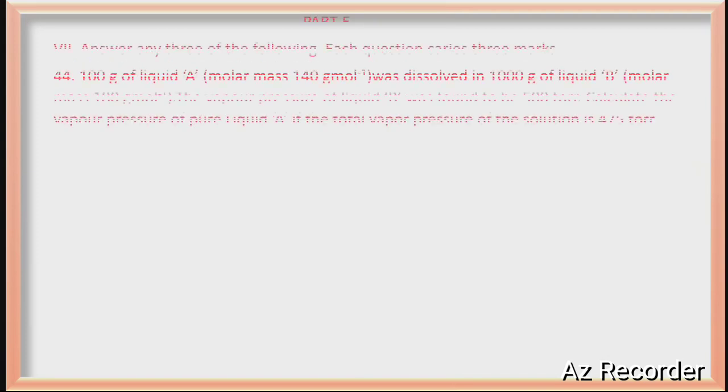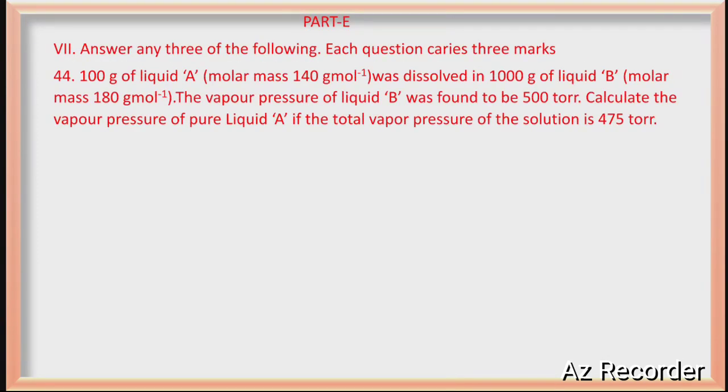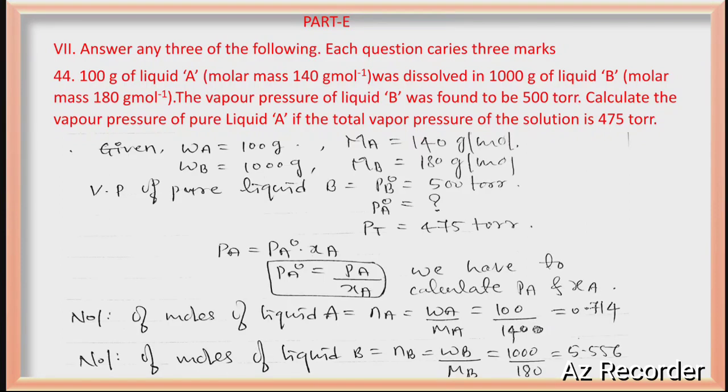Talking about the 3-mark questions, the last part of the question paper, that is the problematic part. This year they have mentioned it as a particularly problematic part. You will get 2 problems from solutions, 2 from electrochemistry and 2 from chemical kinetics. Start with the solution. What is given? First you have to write that. Don't forget to write the given data.